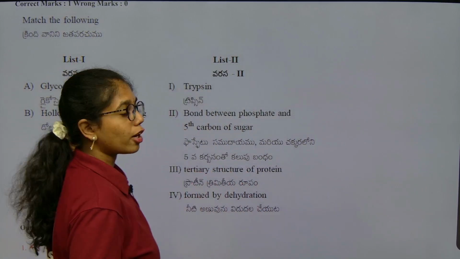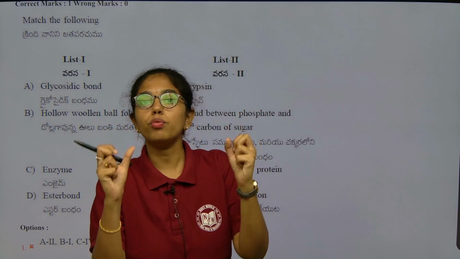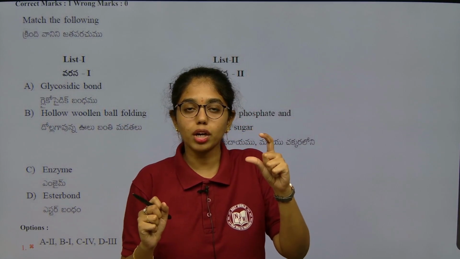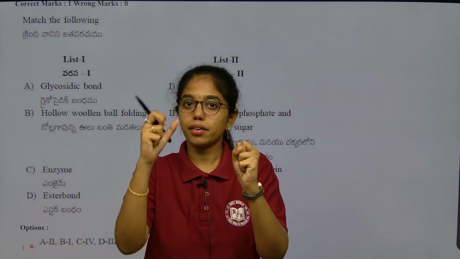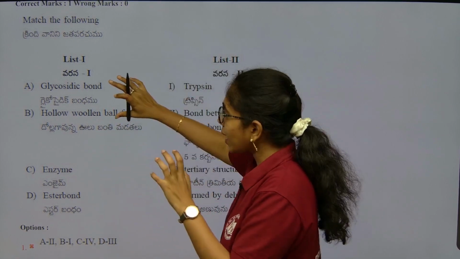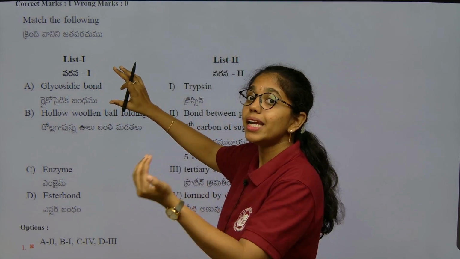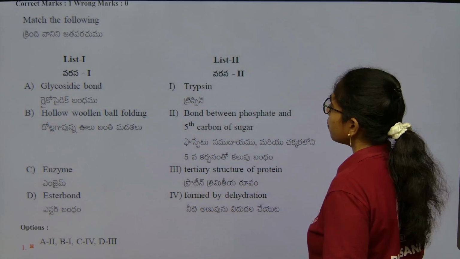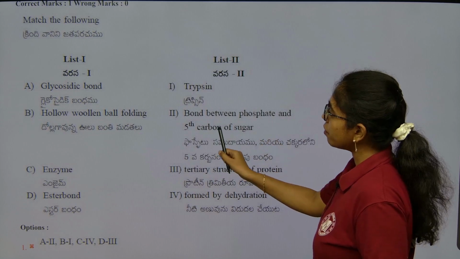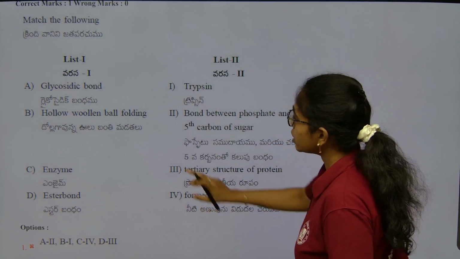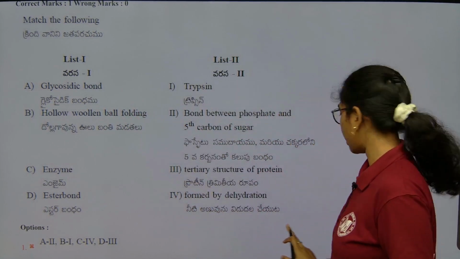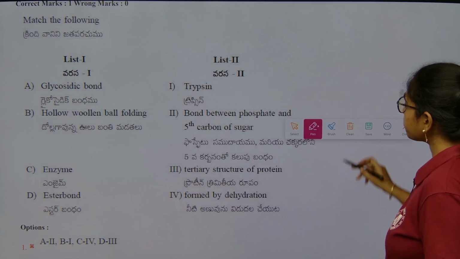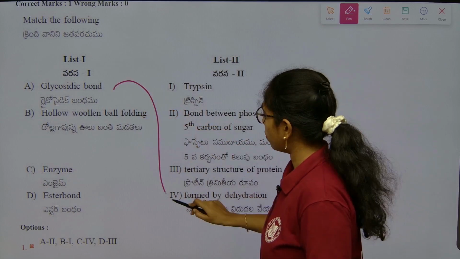Glycosidic bond is formed usually between 2 monosaccharides, and in a DNA nucleotide, the glycosidic bond is formed between sugar and nitrogen base. Glycosidic bond is formed by dehydration of a water molecule. The bond formed between phosphate and sugar is an ester bond. This bond is formed by dehydration. So, this bond is formed by what? Dehydration. Fine. So, glycosidic bond.